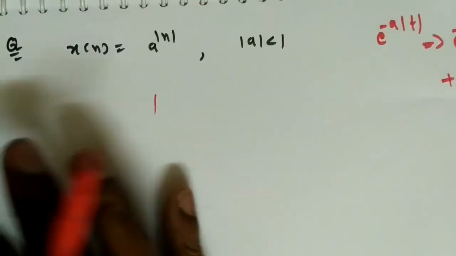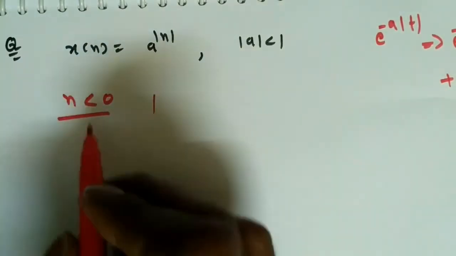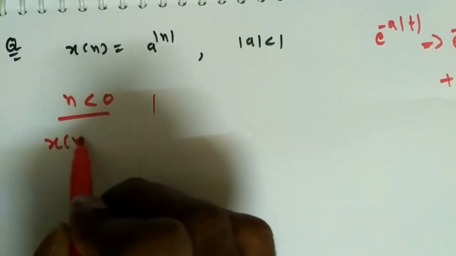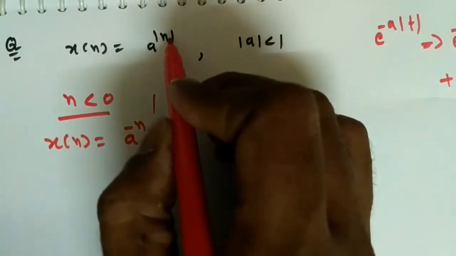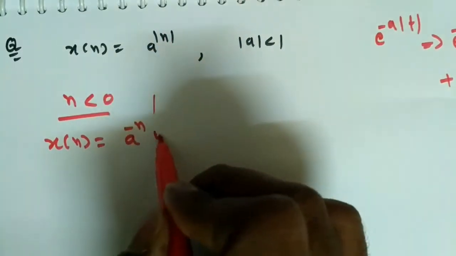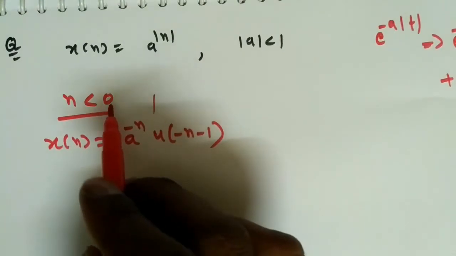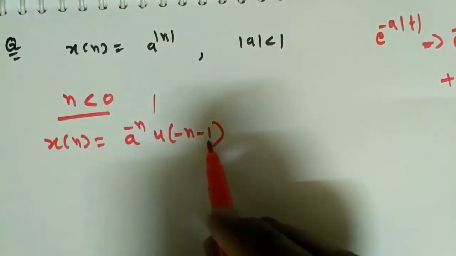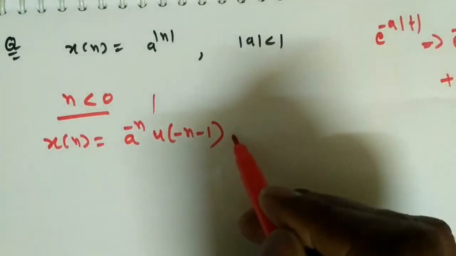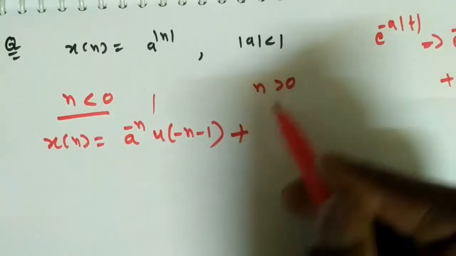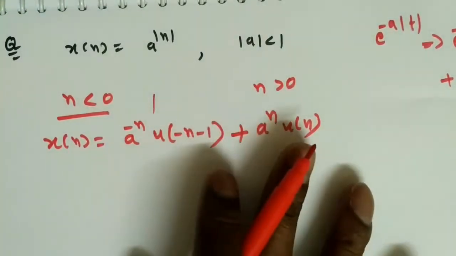But in this case, it is somewhat different. For n less than 0, the signal x of n can be written as a power minus n, right? So n less than 0 means you get minus, but here it is u of minus n minus 1, because after less than 0, the next integer is minus 1. So that's why it will be a power minus n u of minus n minus 1, plus, when n is greater than 0, it is a power n simply u of n only. So this is the two-sided sequence.